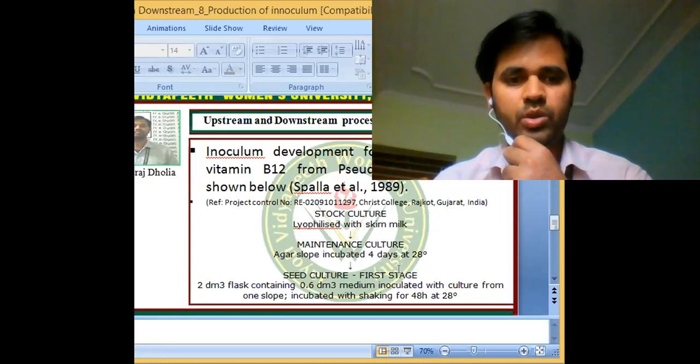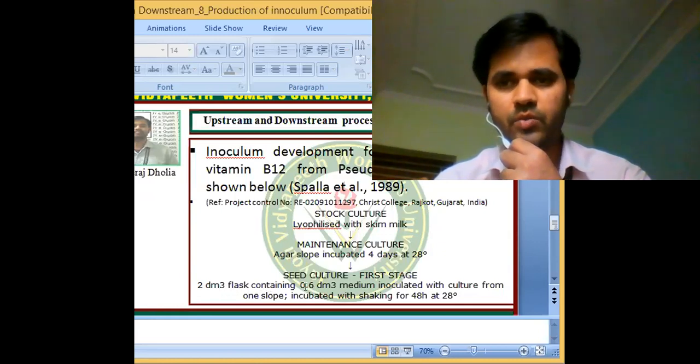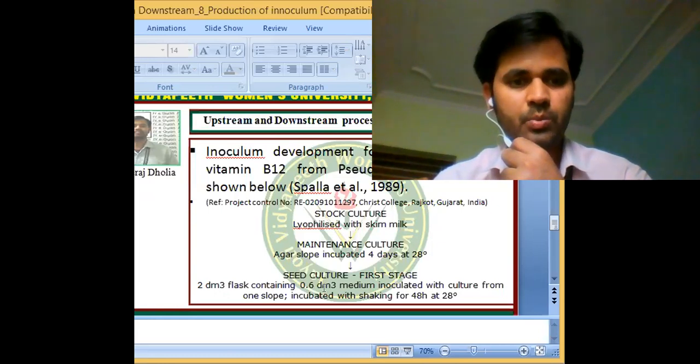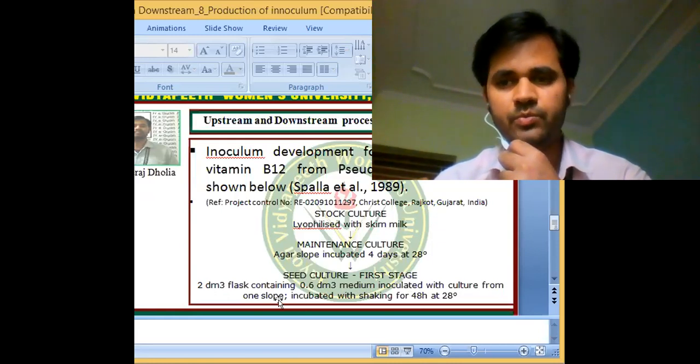Then we go for the first stage, that is the seed culture. In this we take a flask of 2 decimeter cube capacity and put 0.6 decimeter cube medium, and inoculate with the culture from one slope.